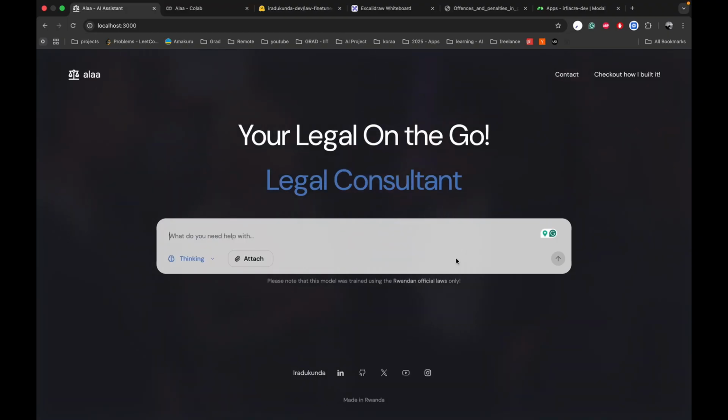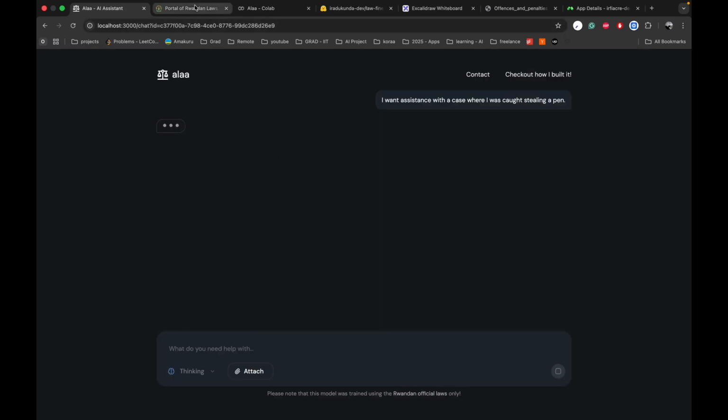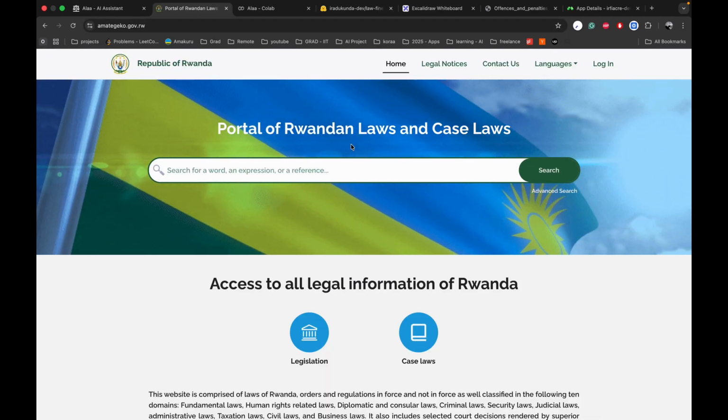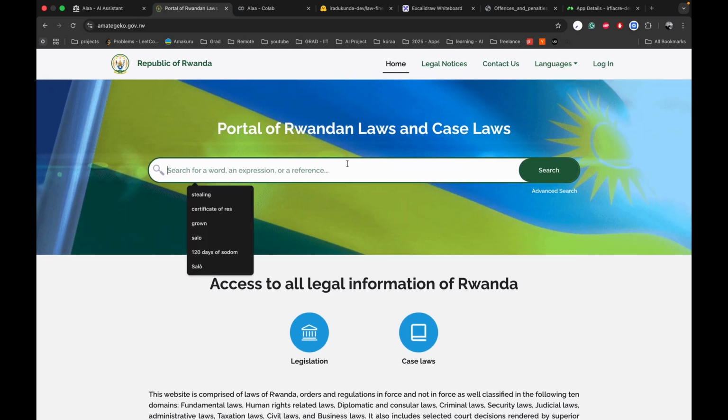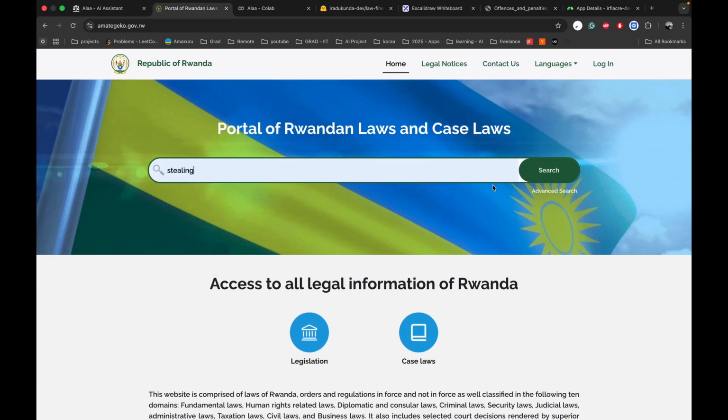I am excited to share with you a project that I've been working on. I coined the project AI as a legal assistant, and the project is an AI agent where you can ask different questions concerning the laws in Rwanda, and then it will give you an accurate answer, depending on the laws that we have in Rwanda. So how it works is you go to the agent, and then you type a case.